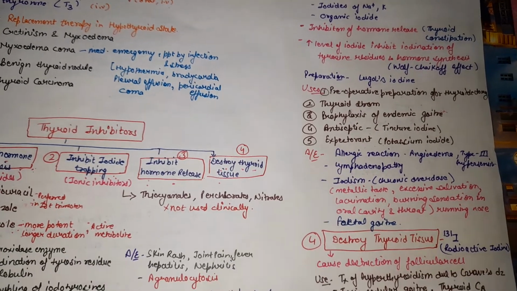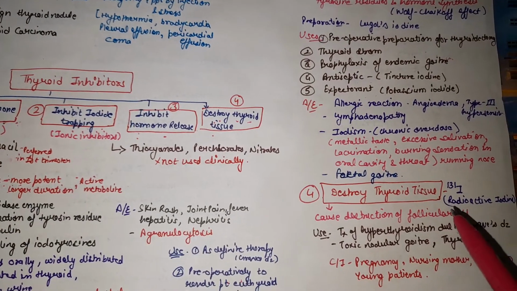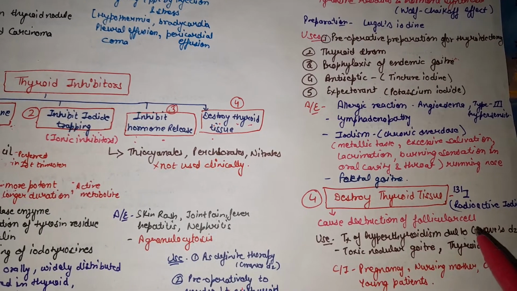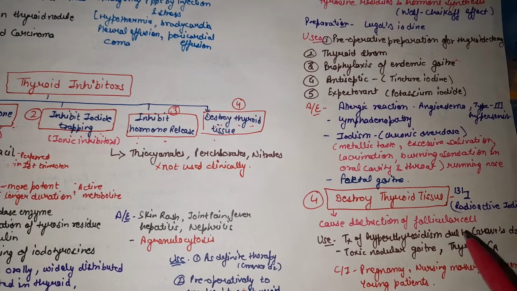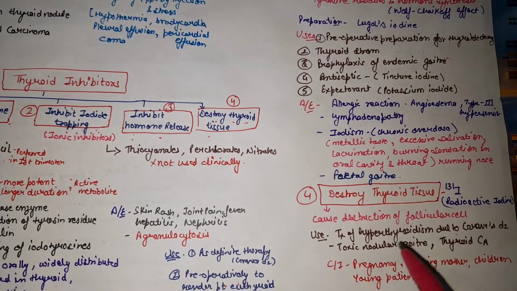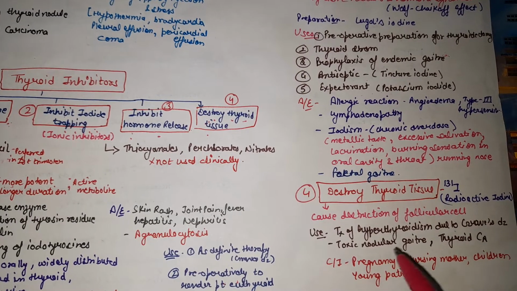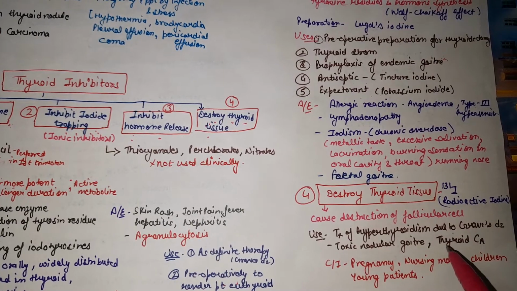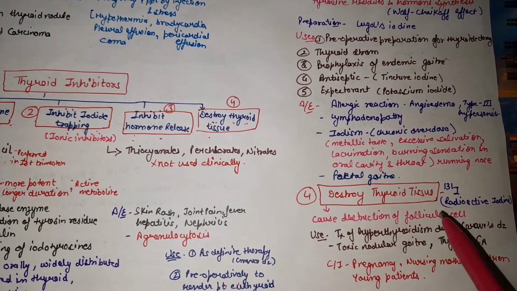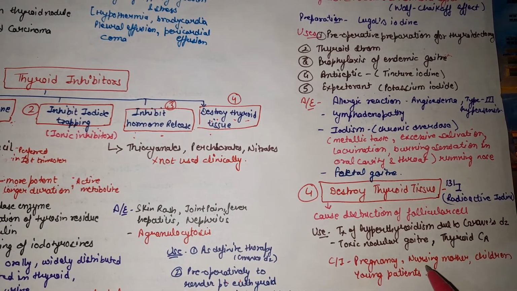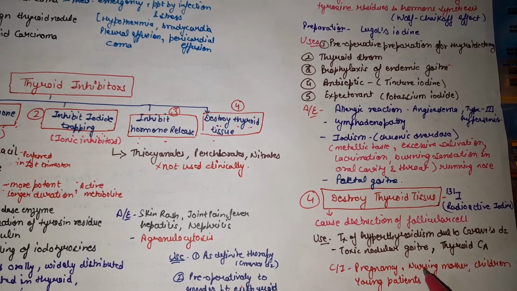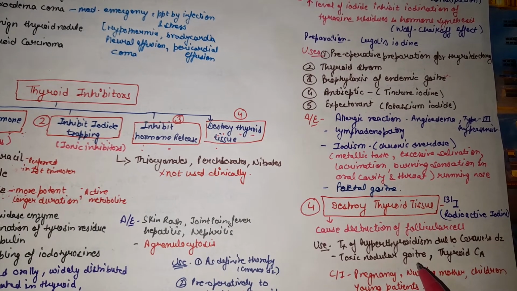Next group is the drug which destroys the thyroid tissue, that is radioactive iodine 131. It causes the destruction of the follicular cells. If the follicular cells are destroyed, there will be no synthesis and release of thyroid hormone. It is used for treatment of hyperthyroidism due to Graves' disease, in cases of toxic nodular goiter, and in treatment of thyroid carcinoma. It is contraindicated in pregnancy, nursing mothers, children, and young patients because it is radioactive and releases radiation.